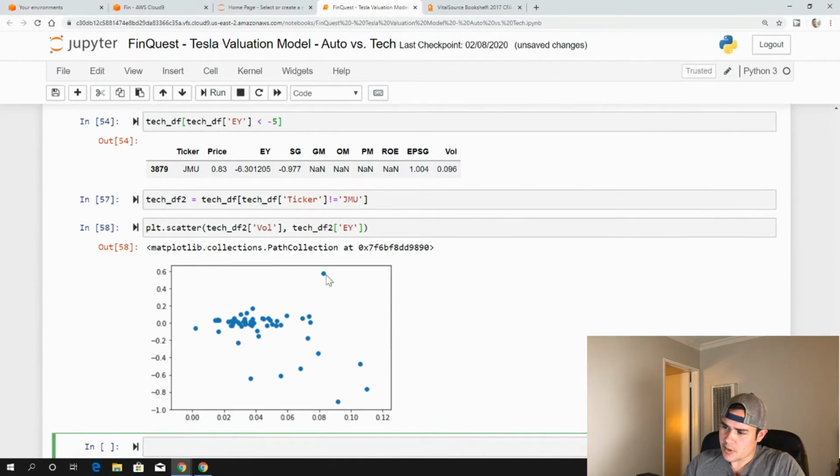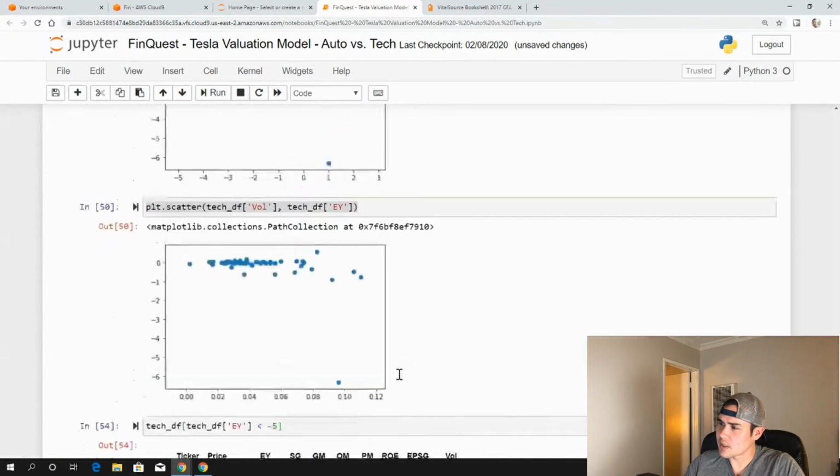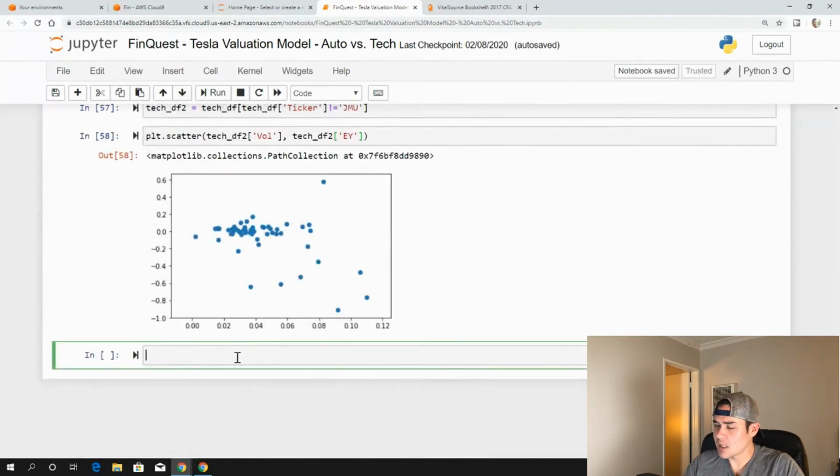Let's take a look at this one up here, 0.6. I'm curious about this. You'll notice we're having a lot of negative earnings yields here. This is very interesting, actually. So I want to take a look at our tech data frame, and let's just look at the ticker column because I'm curious what's in here now.